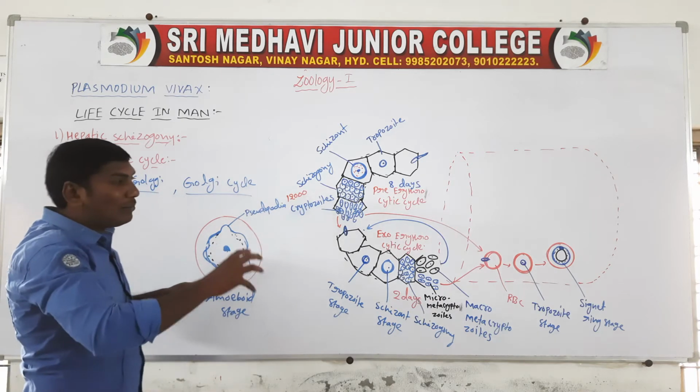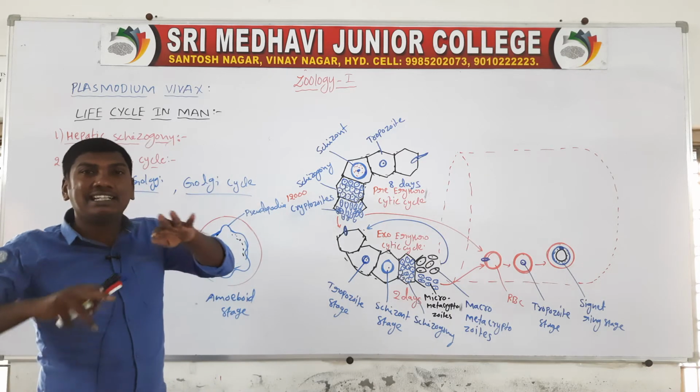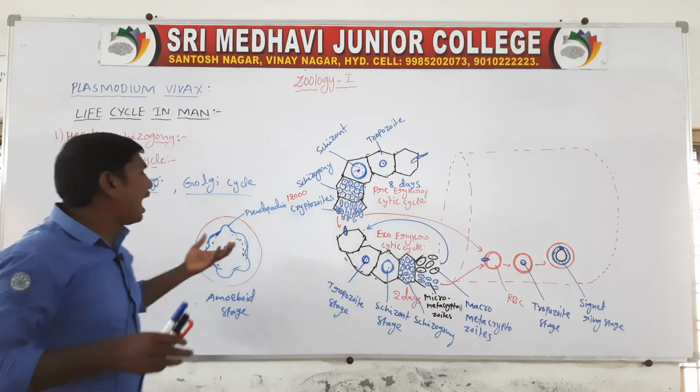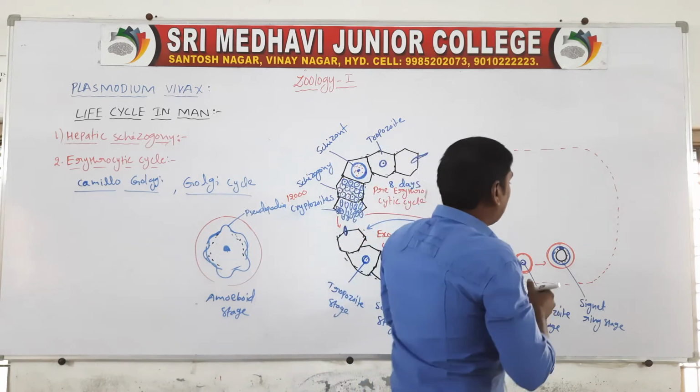So the empty vacuole disappears. From the signet ring stage, pseudopodia form, and it looks like an amoeba. So this stage is called the amoeboid stage.